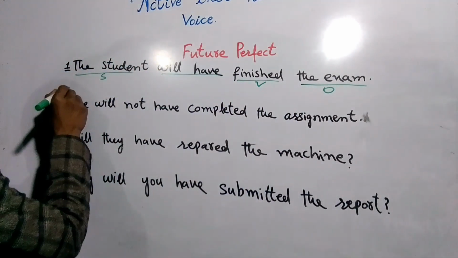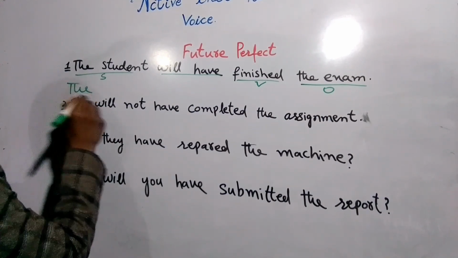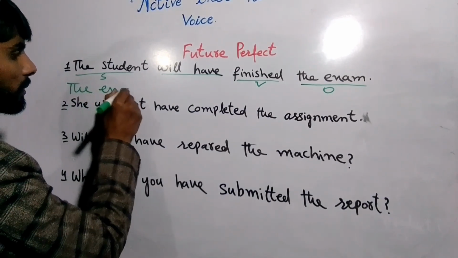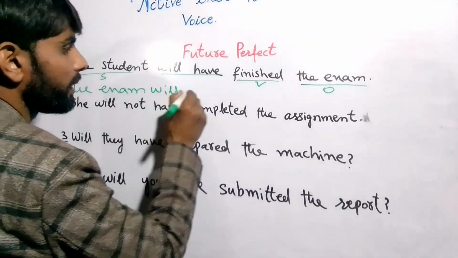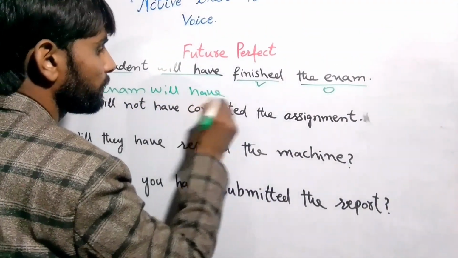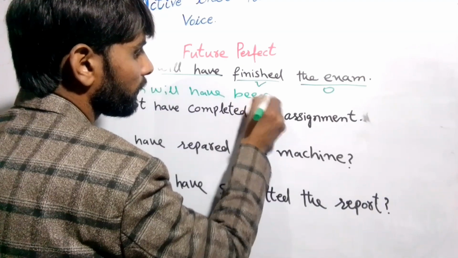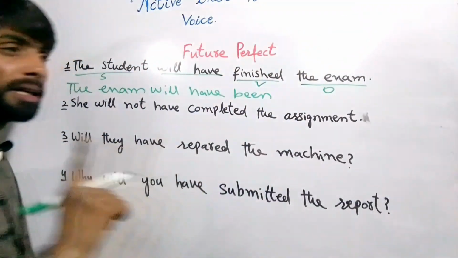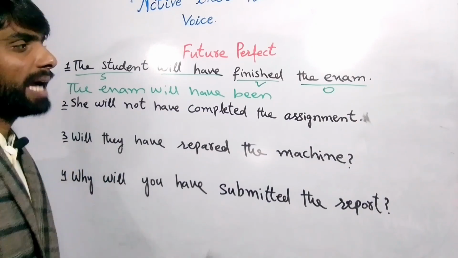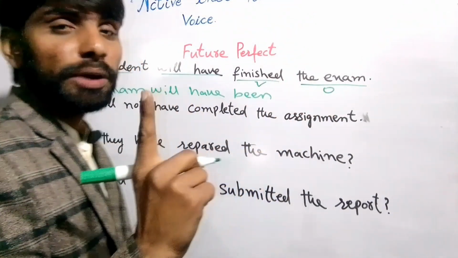So the exam will have been, right? So this is the helping verb of the future perfect continuous, right? But the consideration point here is that the exam is singular, right?